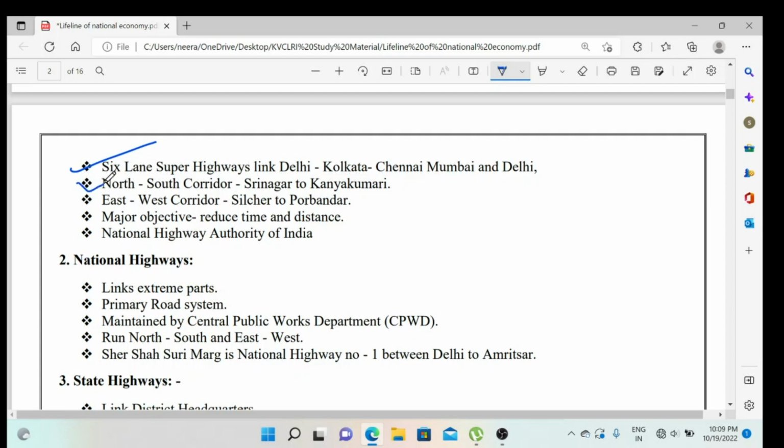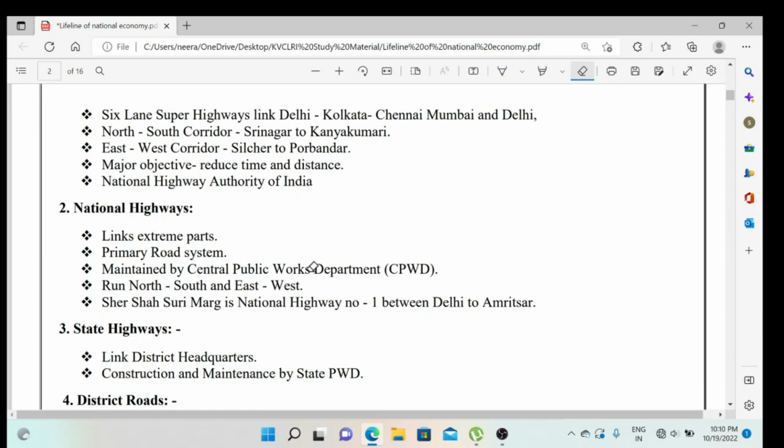Now one more super highway we have is called the North-South Corridor. It connects Srinagar to Kanyakumari, and one more is the East-West Corridor, which connects from Silchar in Assam in the east to Porbandar in the west. Porbandar, we all know, is situated in Gujarat.